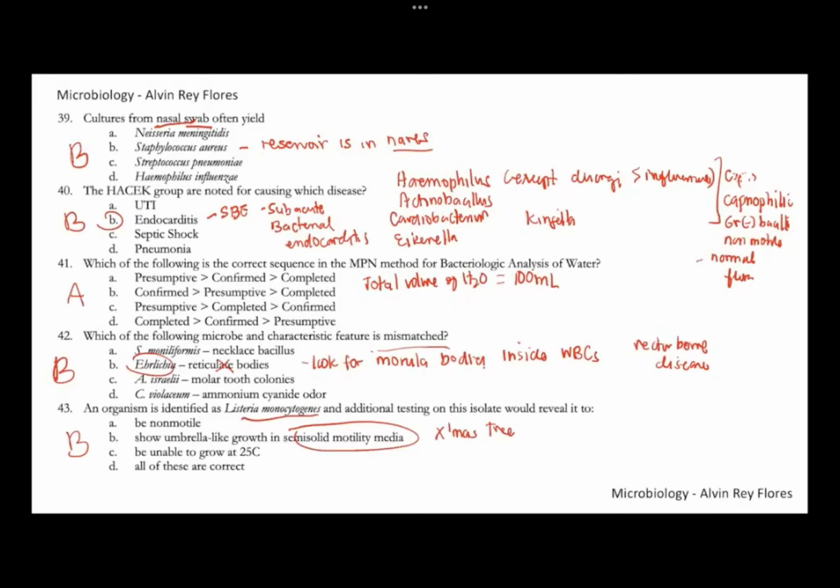Listeria is motile. It has tumbling motility, and it's also able to grow at 25 degrees. So the best answer here is 43, letter B. The other choices are all incorrect, since Listeria is motile and able to grow at 25. Number 43, letter B.